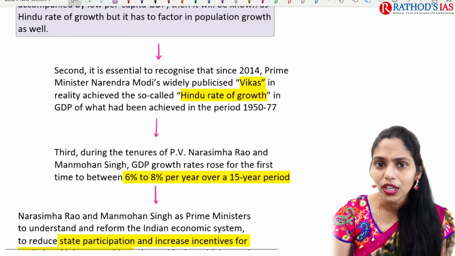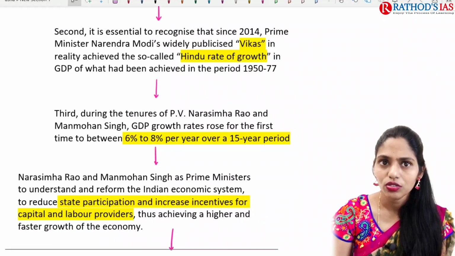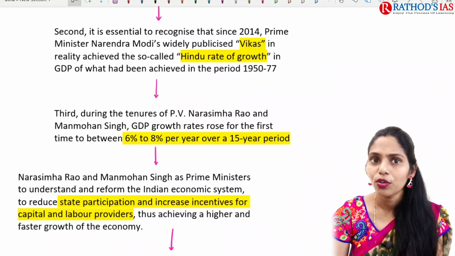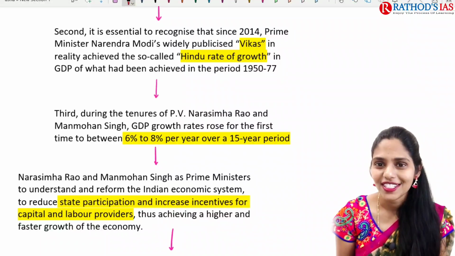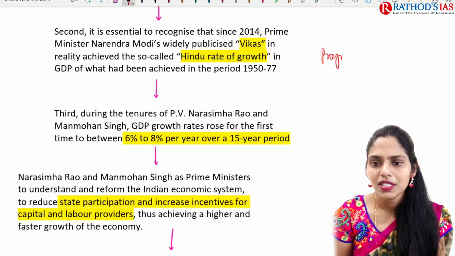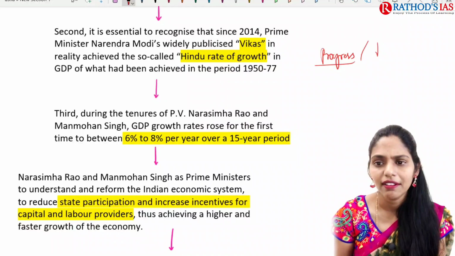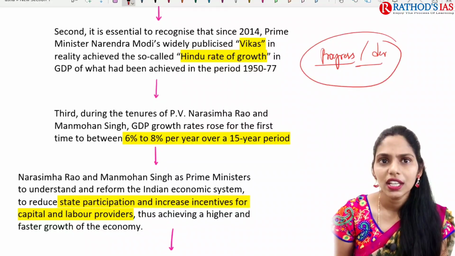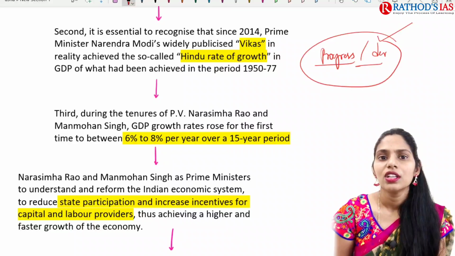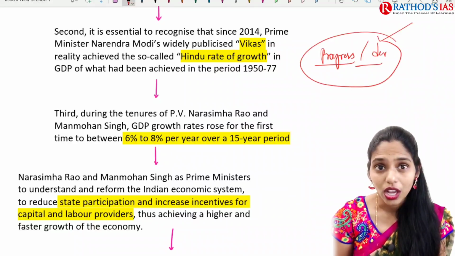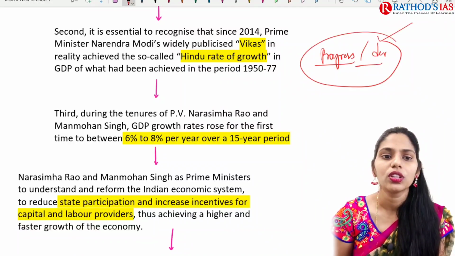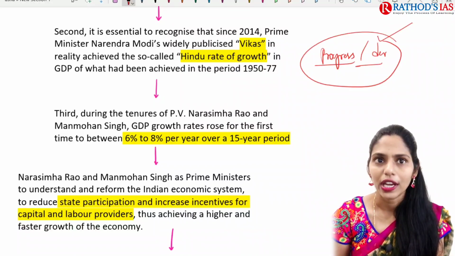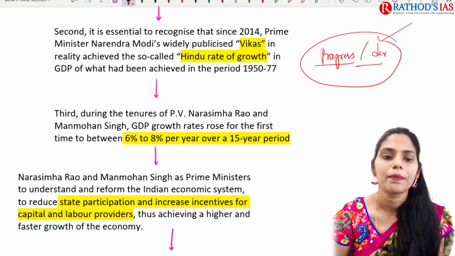And the second important thing here is, since 2014, whenever our Prime Minister came into power, he focused on Vikas. Vikas means nothing but progress, that is nothing but development. So this article says that we need to recognize that since 2014 our present government has been focusing on Vikas growth. So because of this, yes, we achieved this Hindu rate of growth.